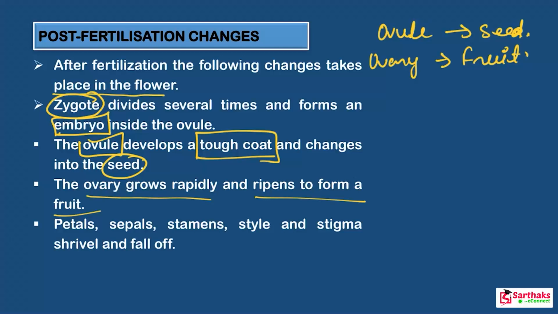Now what happens to the petals, sepals, stamens, style and stigma? They all shrivel and fall off. Got it? They all dry up and fall off. Only the ovary is left behind. So at the place on the plant where we originally had a flower, we now have a fruit, which is actually the ovary of the flower containing seeds.